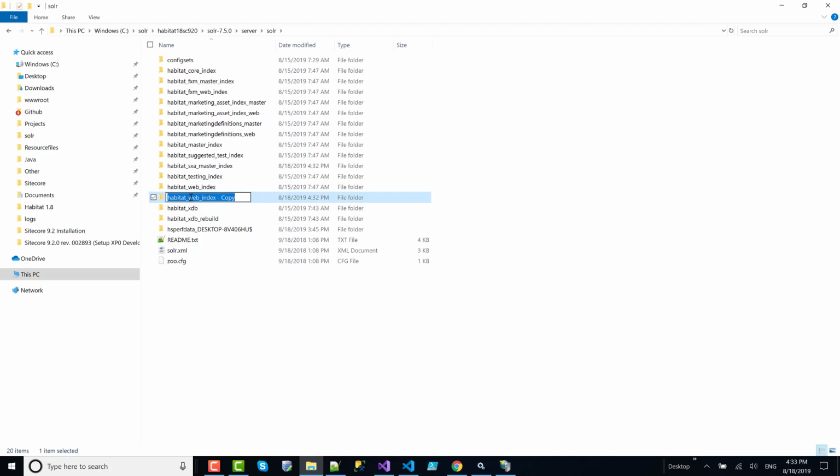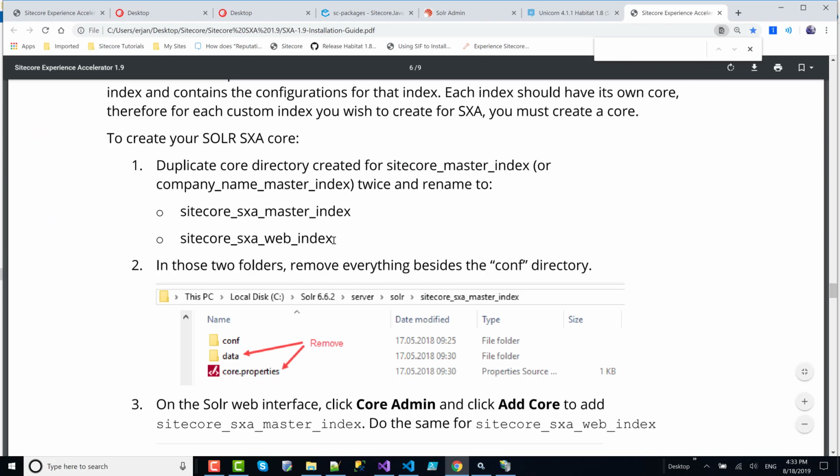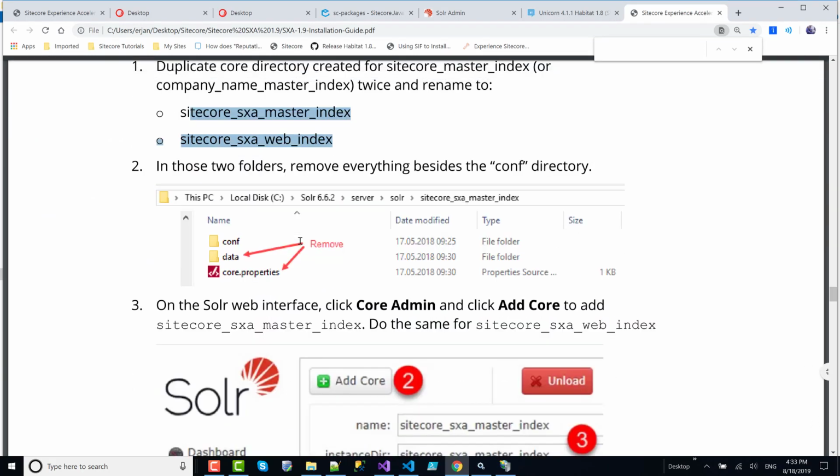And rename habitat SXA web index. They say Sitecore, but I have already used the prefix as habitat, so that's why I'm using habitat SXA web index or habitat SXA master index. But there is one more step that I have to make, otherwise it will not work.